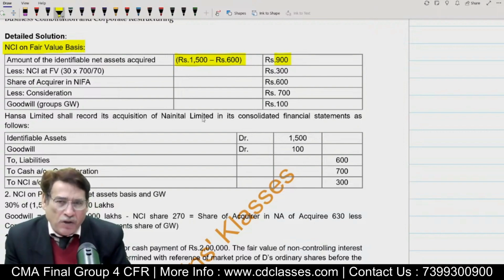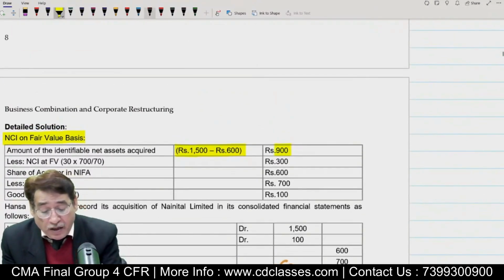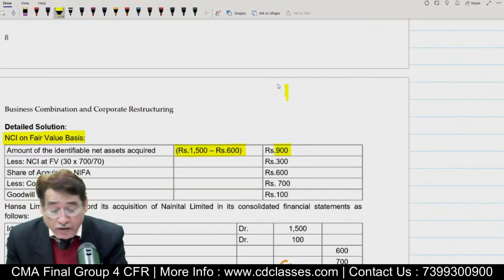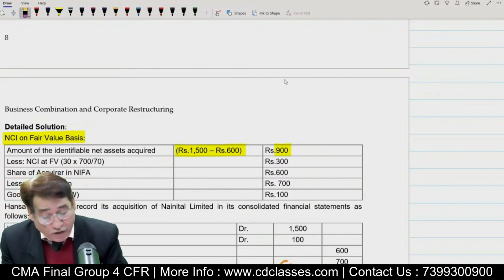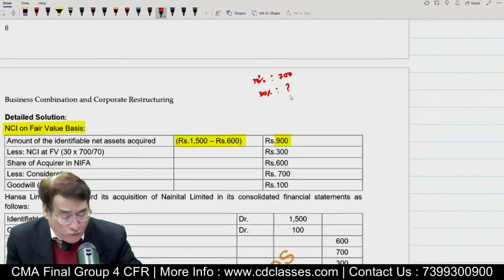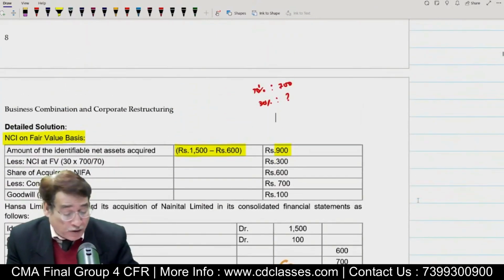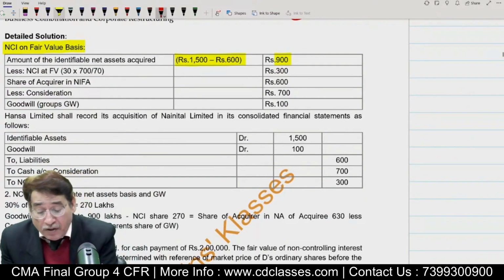Now I will compute the fair value of the NCI. You know now how to compute, correct? Because we have paid a consideration for 70%. For 70%, we have paid 700 rupees and NCI share is 30%. So what will be NCI at fair value? Obviously, in this case, it will be equal to 300, correct? So you can easily find out fair value of NCI, that is 300 rupees.